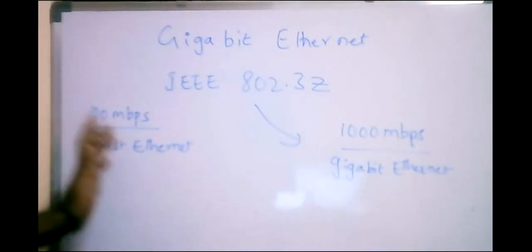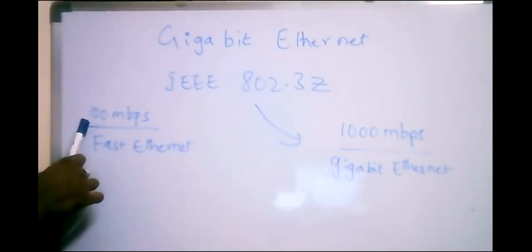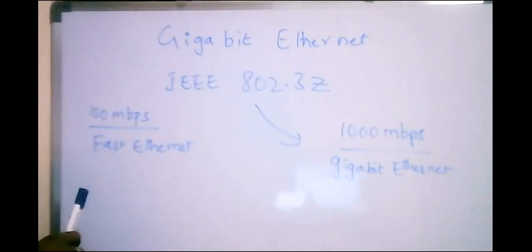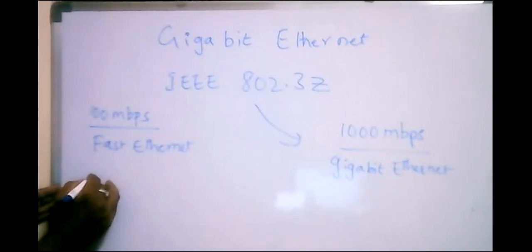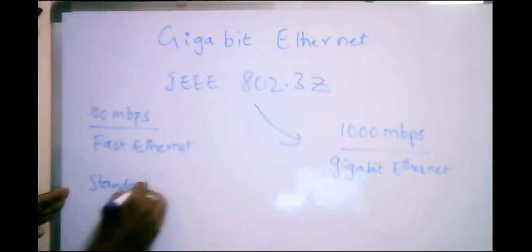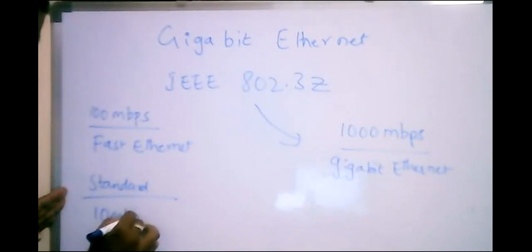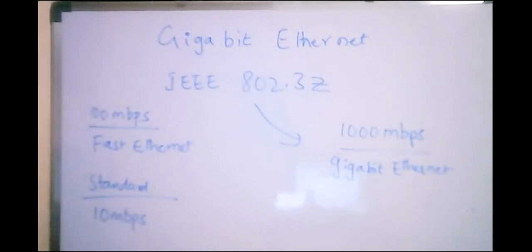Whereas fast Ethernet accesses around 100 Mbps. When you come across standard Ethernet, what is the speed? 10 Mbps.